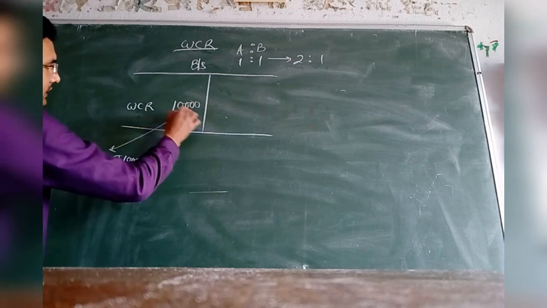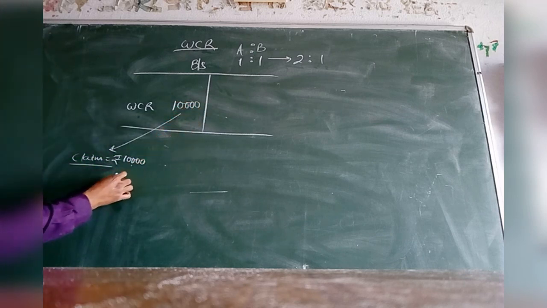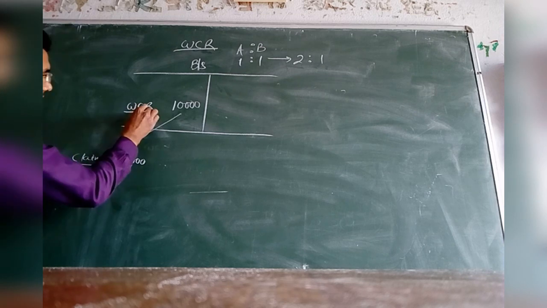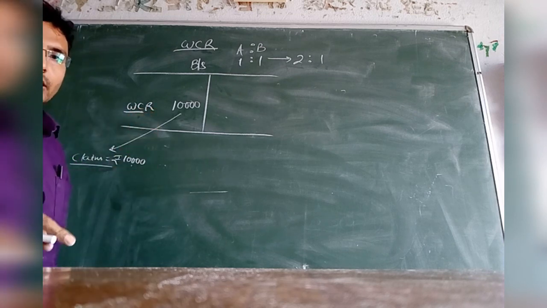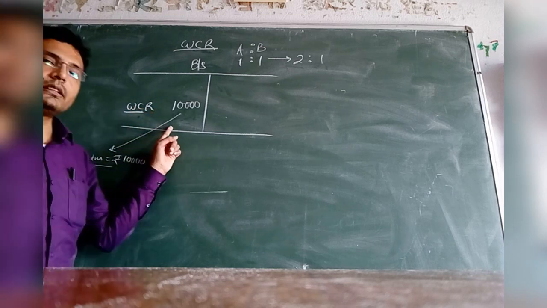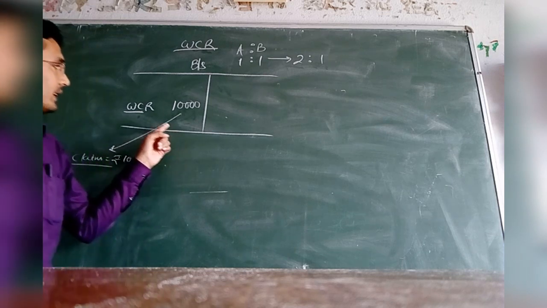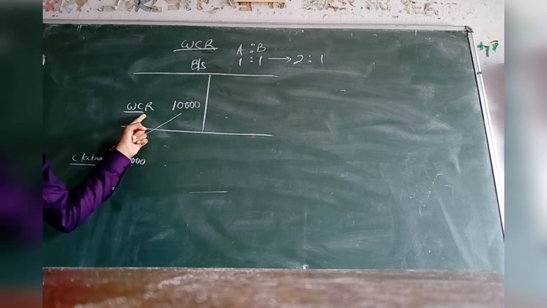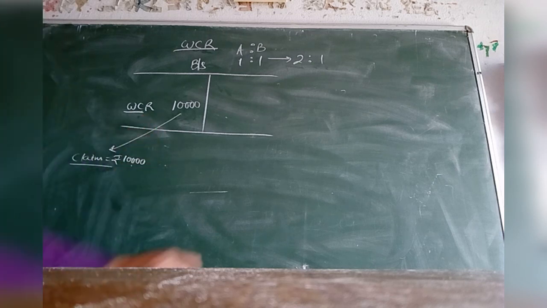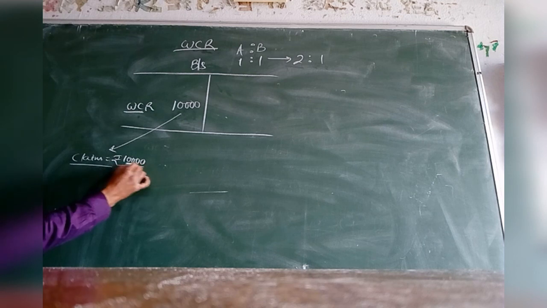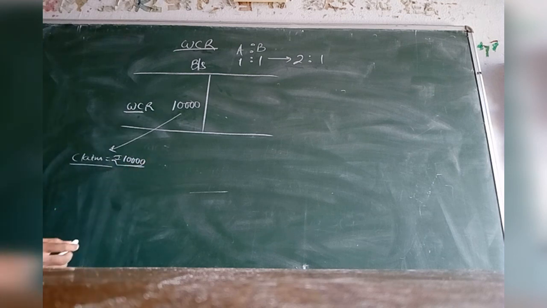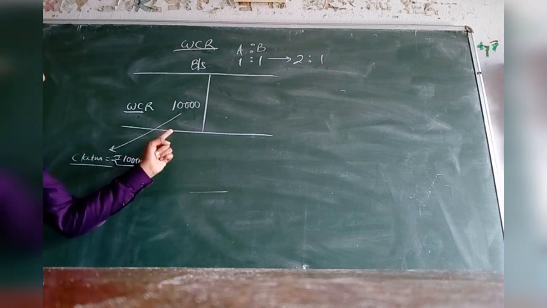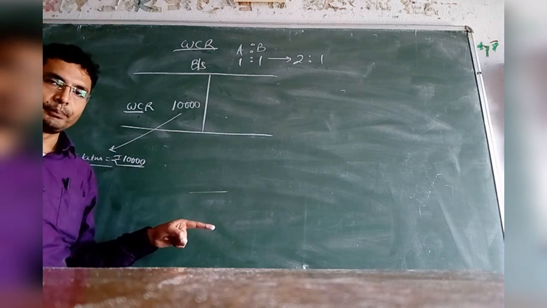Therefore, this WCR must be utilized in order to pay this claim first, because this WCR was a special reserve created with the sole purpose of compensating the workers. So if there exists any claim, then that claim must be met out of this WCR first. So 10,000 is the liability of the firm which the firm is obliged to pay to the workers.